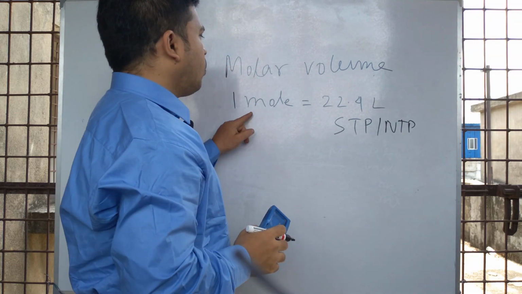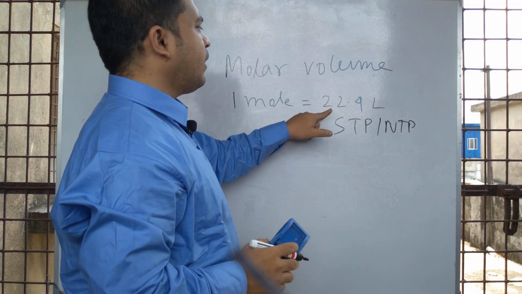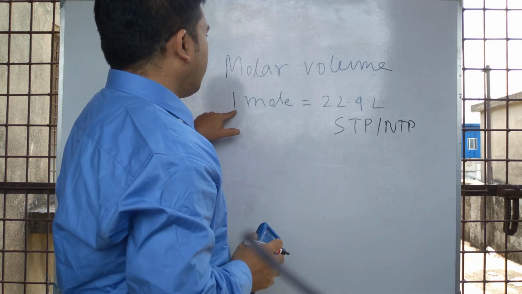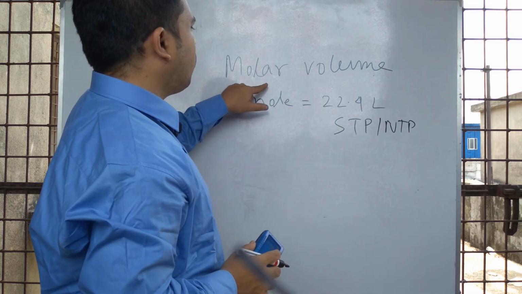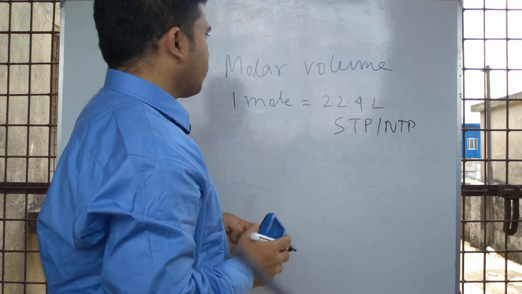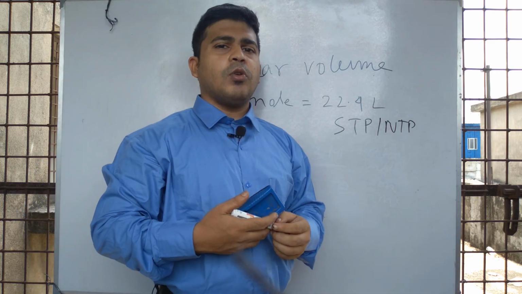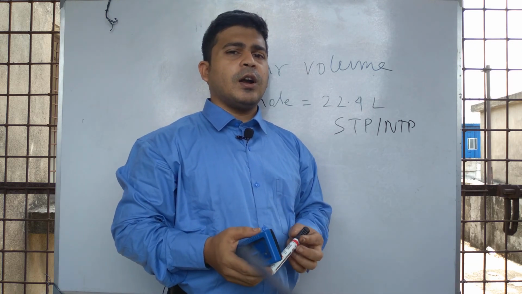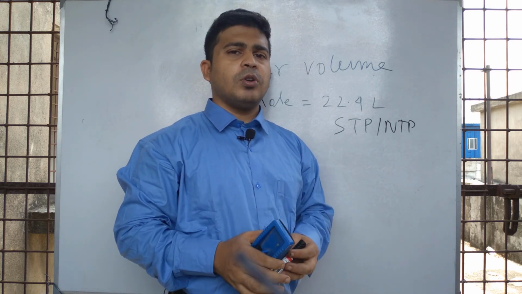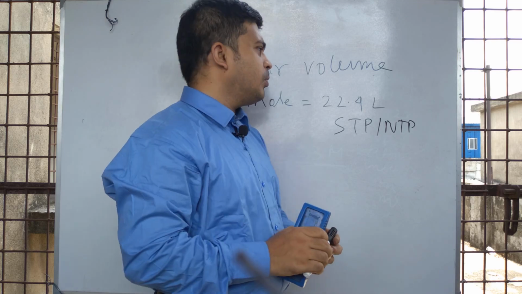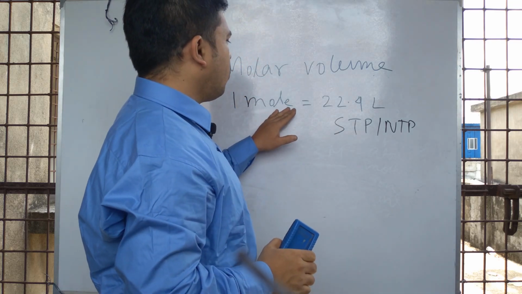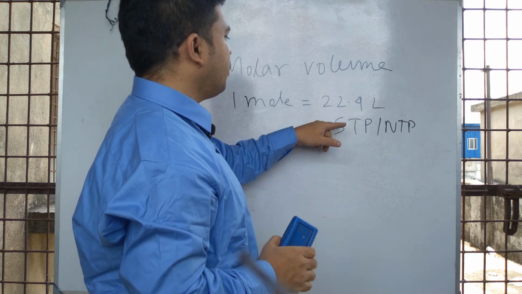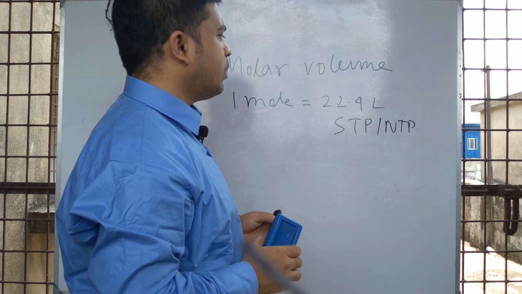So 1 mole of a gaseous substance has a volume of 22.4 liter. It is the relation between the molar volume and the mole. Molar volume means the volume of the gaseous substance under STP, and for 1 mole of substance under STP, its molar volume is 22.4 liter.